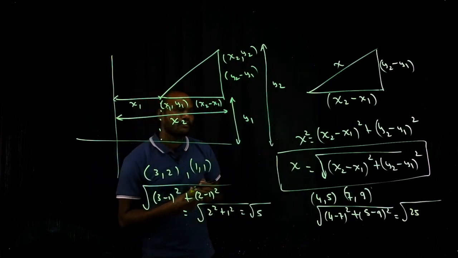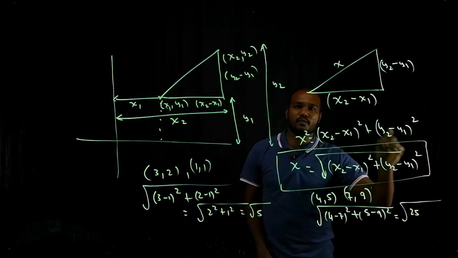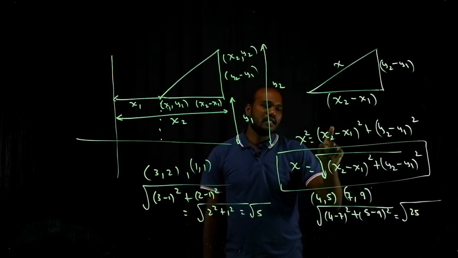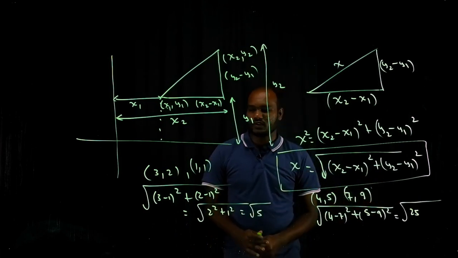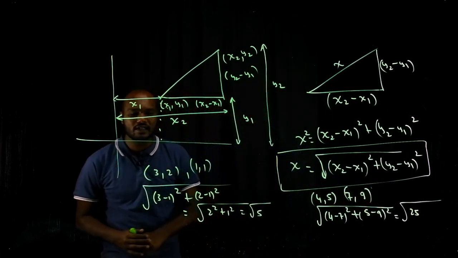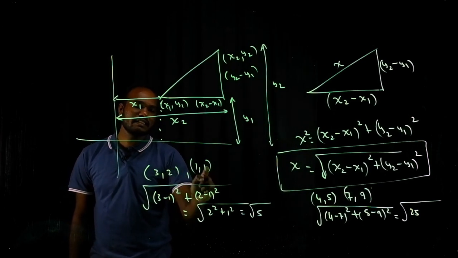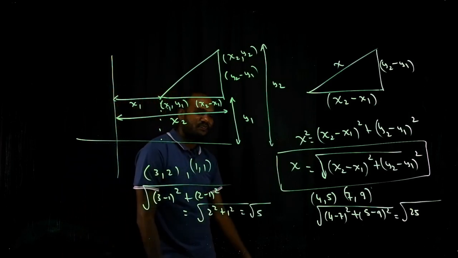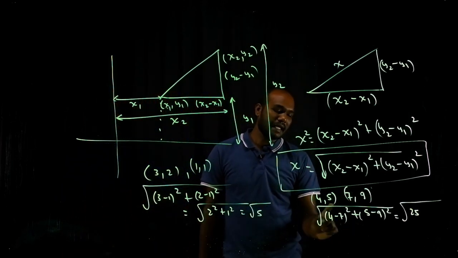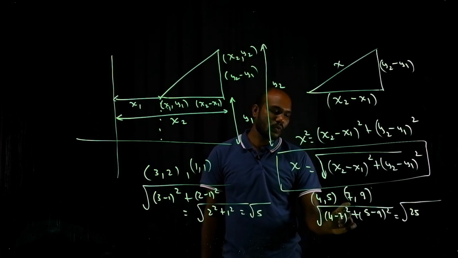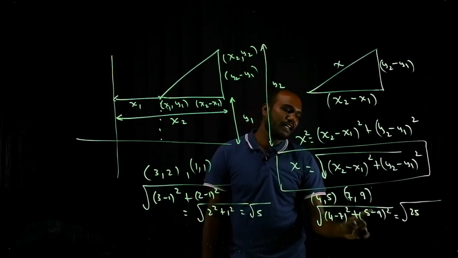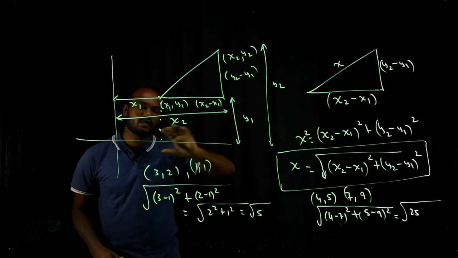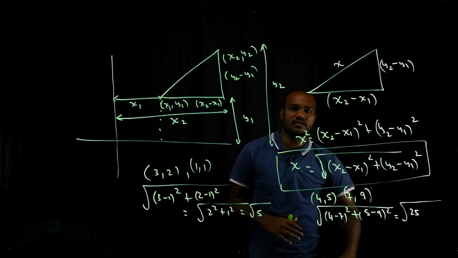We'll take one of the examples from your question paper and solve. This is one of the most important formulas. Don't go forward in the video. You should know this formula: root of x2 minus x1 whole square plus y2 minus y1 whole square. You should be capable of solving these two questions, then only go forward. You should remember this formula, then only you go forward, otherwise don't go forward. It's a waste of time.